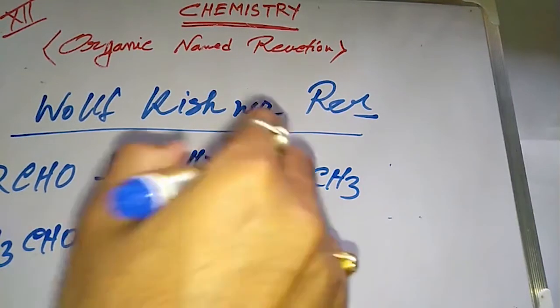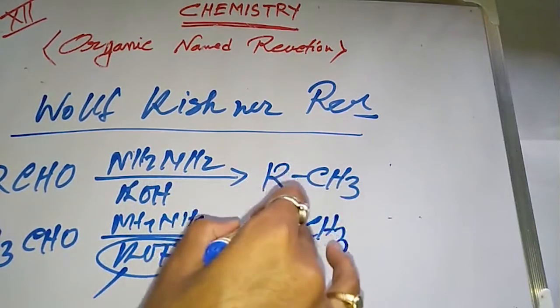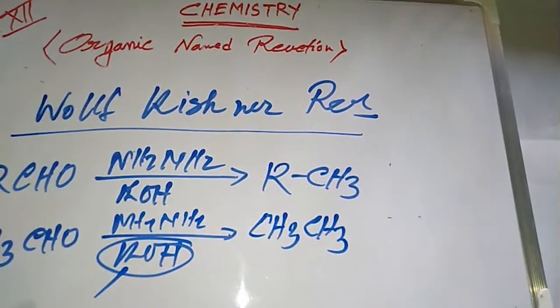That is the Wolff-Kishner reduction. It is a reduction process.